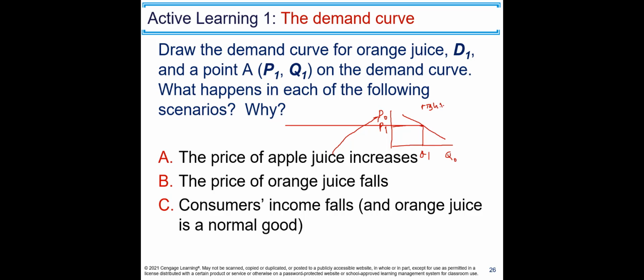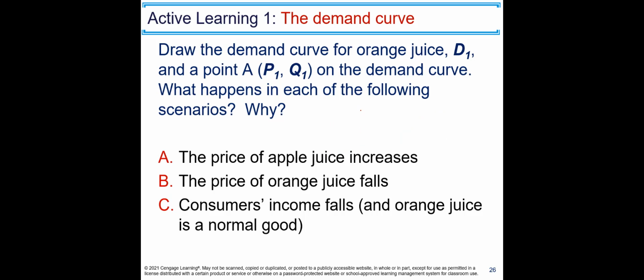That will shift the demand curve to the right. Remember, right shift represents an increase in demand. Shifts the demand curve to the right. So this is A. This is our new demand curve. And at this existing price, now people are consuming more goods. Now let's erase this one. And now let's do B.